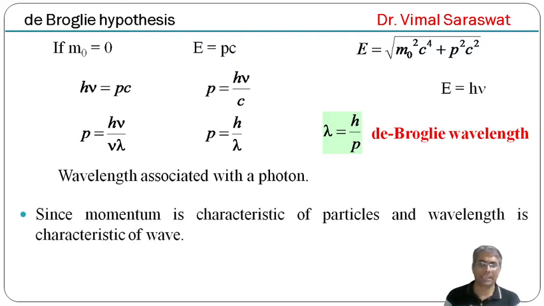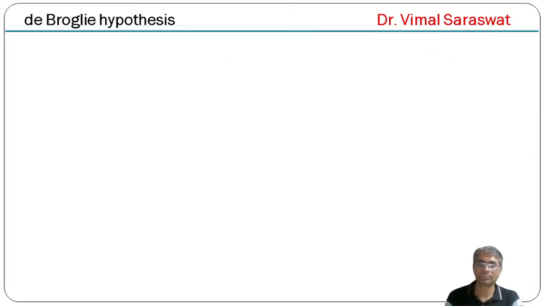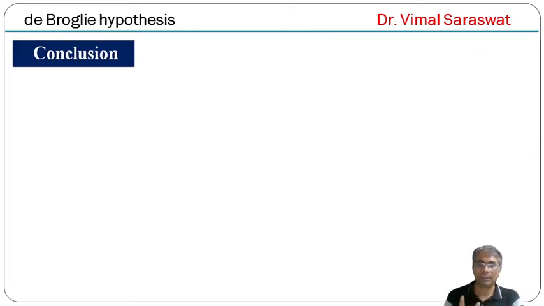Since momentum is characteristic of particles and wavelength is characteristic of waves, hence a wave is always associated with a particle. Now, conclusion. Since lambda equal to h upon p and p equal to mv, so lambda equal to h upon mv.